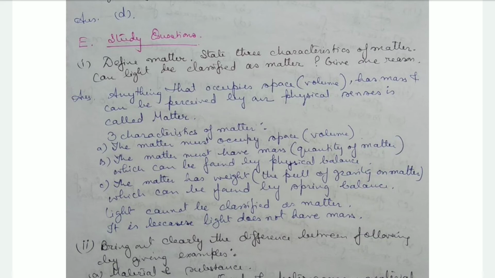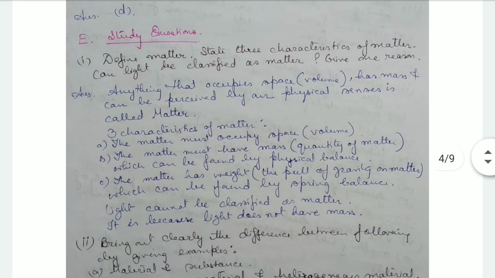physical senses. Okay, anything that has volume, that can occupy space, it has mass and also it can be perceived by our senses. We can feel it, we can see it. Perceived by our senses means either we can see it or feel it or we can hear it, by which our senses can identify that object, that matter. Okay, so that is matter.